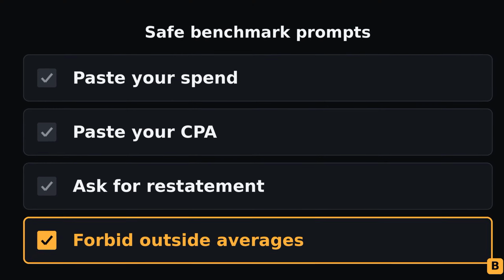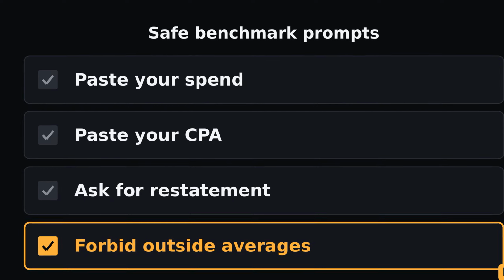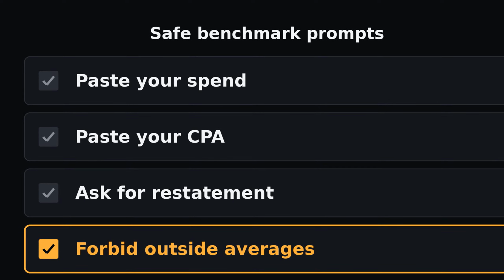When you need a comparison, prompt the model with your own numbers only. Paste last 30 days spend, conversions, and CPA. Ask it to restate risk in plain language, not to supply a better benchmark from the internet. Good output sounds like $284 is 28% of spend with no return. Bad output invents a national average you cannot audit.